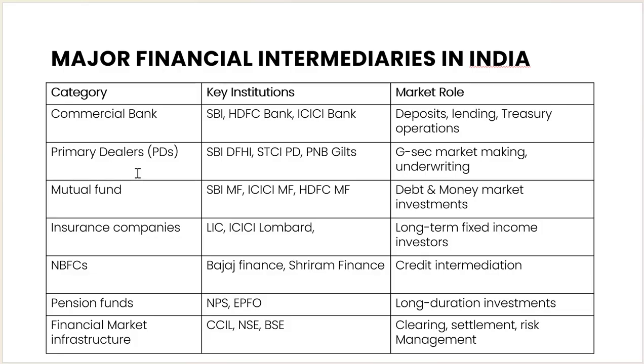So if someone joins an organization at the age of 18, 20, or 25, the EPFO amount is deducted monthly from his salary, and it will be saved for 20 to 30 years in the EPFO fund, and at the time of retirement he gets the benefits from this amount. So that's the longer duration. The EPFO is a key intermediary for investment for the financial institutions, which source the funds from the long term duration. You know how much volume of funds is collected in the form of pension funds. Then the financial market infrastructure.